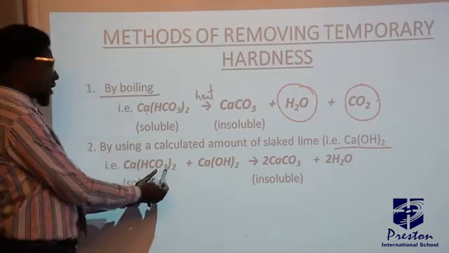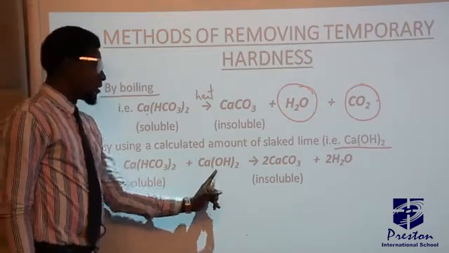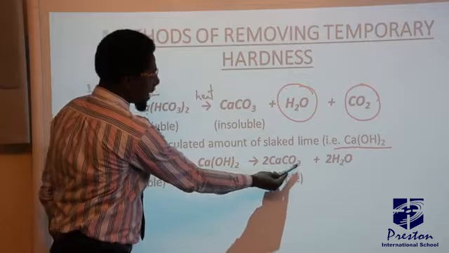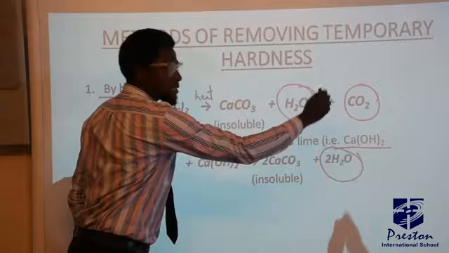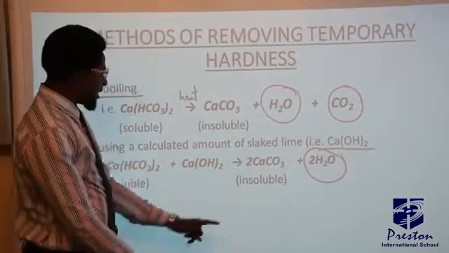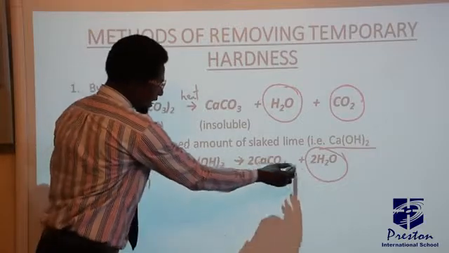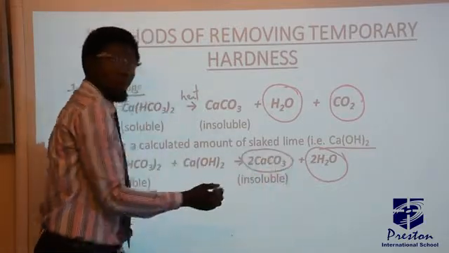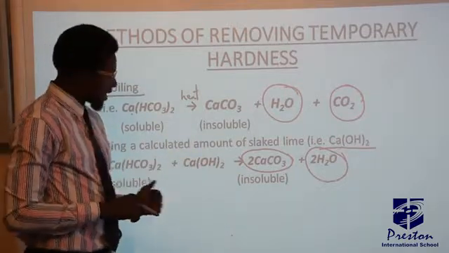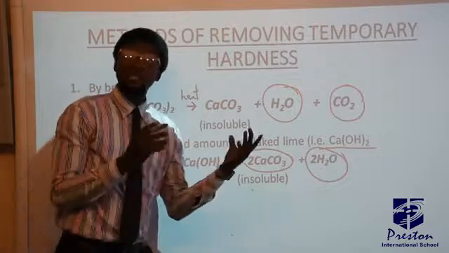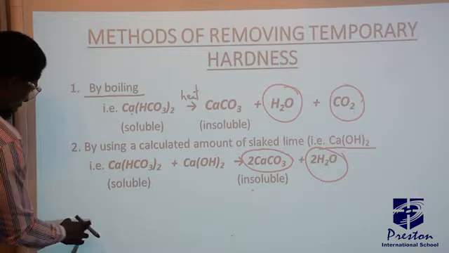Calcium hydrogen carbonate, Ca(HCO3)2. This is your temporary hardness. Now you react it with slaked lime, then it produces calcium carbonate plus water. Then this is exactly what is responsible for the hardness, limestone. And this limestone is said to be insoluble, which becomes attached to the wall of the container where you are carrying out such experiments. And since it is insoluble, you can easily separate it by probably the filtration method. All right.